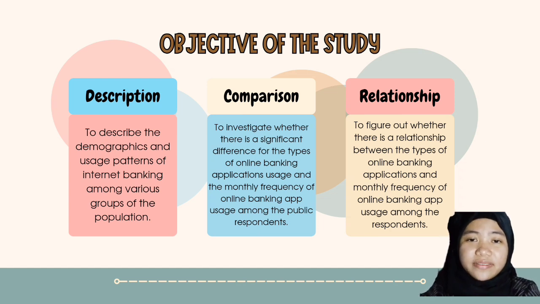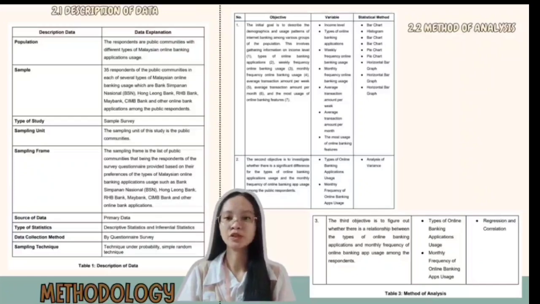The third objective is to figure out whether there is a relationship between the type of online banking application and the monthly frequency of online banking apps usage among the respondents. We collect the data on the types of online banking apps usage and the monthly frequency of online banking usage in the sample. A positive correlation indicates that as the type of online banking apps changes, so does the monthly frequency of usage. As for the population, the respondents are all public communities with different types of Malaysian online banking applications usage.